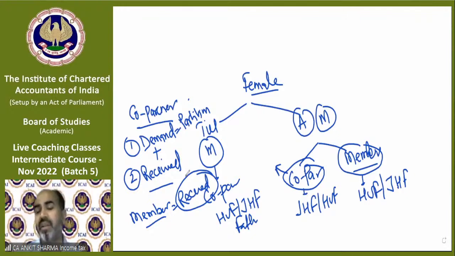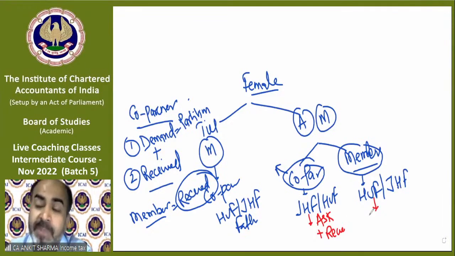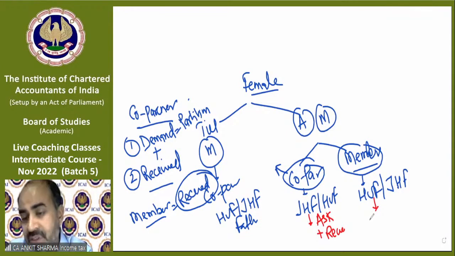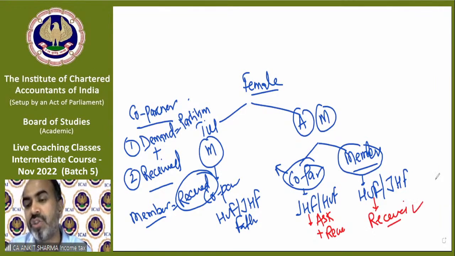You have to wait until some co-partner asks for partition, and when that partition is asked, in that case you will receive your share. So technically we can say a female can ask for partition because she is a co-partner, and receive partition from her father's HUF or JHF. But when she gets married and becomes a member in her husband's HUF or JHF, then she cannot ask. She has to wait for somebody of that family, some co-partner of that family, to ask for partition. At that time, she can receive the share.